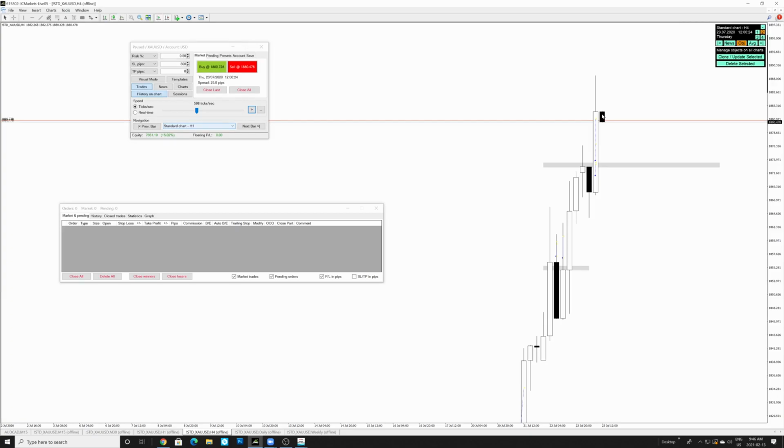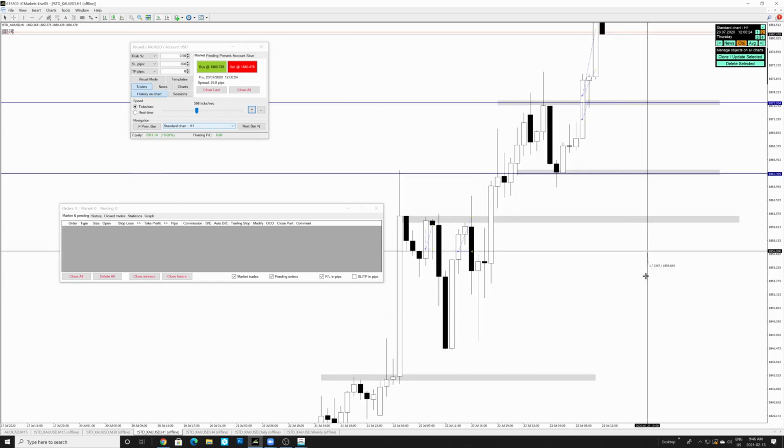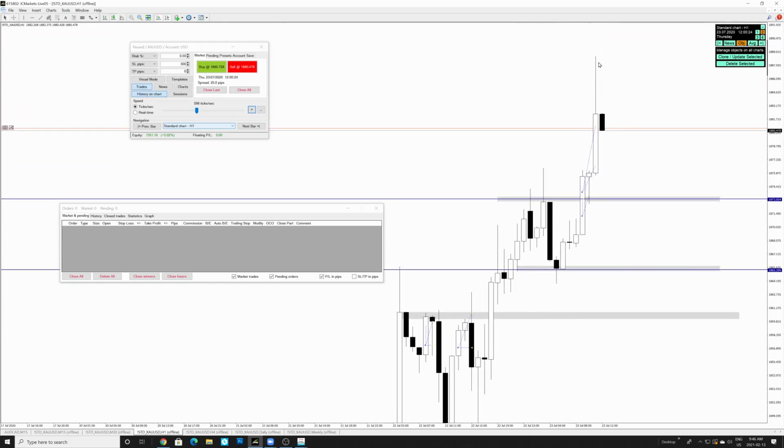And what we need to identify is where can price start moving at this point, right? So we're going to take a look on the 1-hour time frame. Looking at the 1-hour time frame, we're obviously moving bullish. We have a huge rejection from the top side, and we need to identify whether this huge rejection means price is going to continue down, or is it going to start ranging? That's what we need to identify at this point.